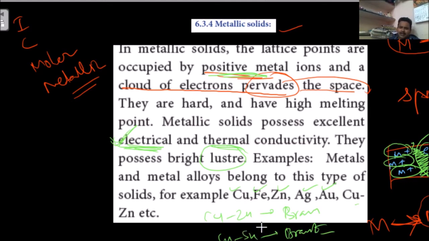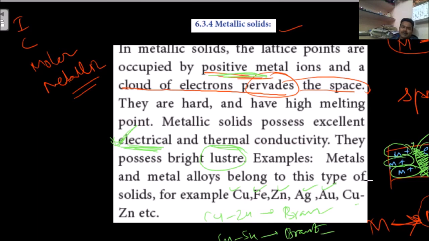Alloys are a homogeneous mixing of metals, but they also have metal properties. Alloys are made by homogeneous mixing of metals to get better properties like preventing rust, shining, and hardness. To get better properties, we are combining the metals. Copper and zinc make brass, copper and tin make bronze, like that we can study.